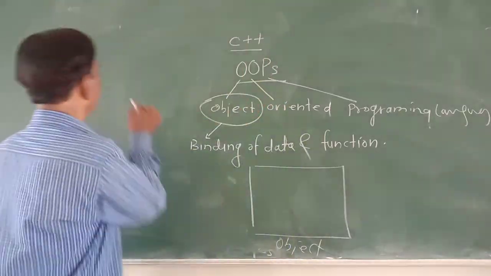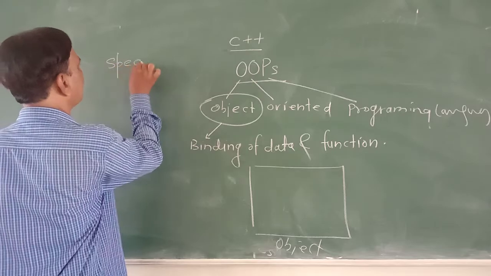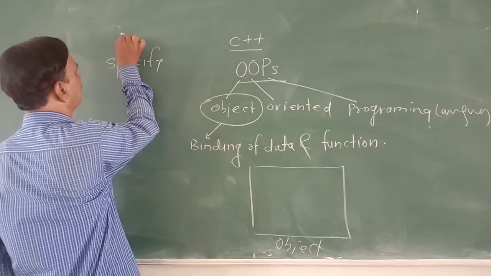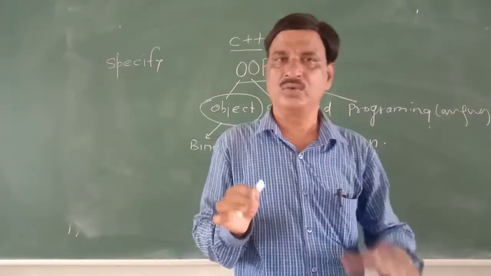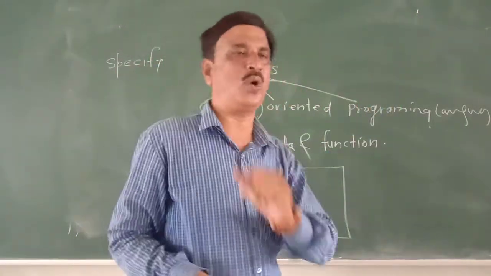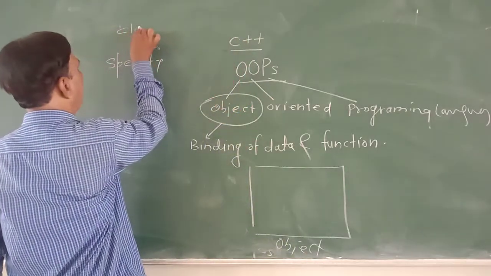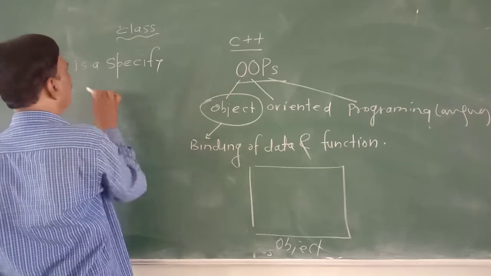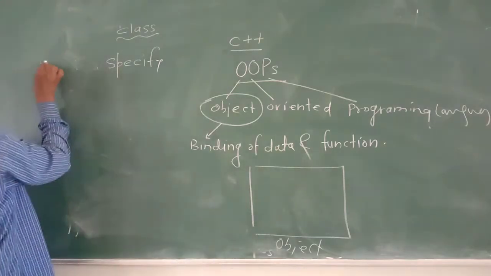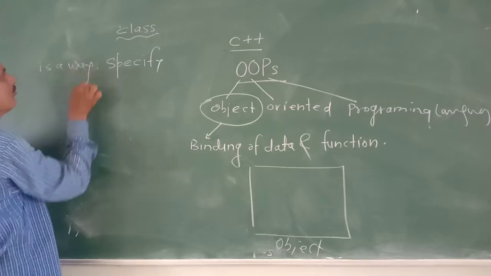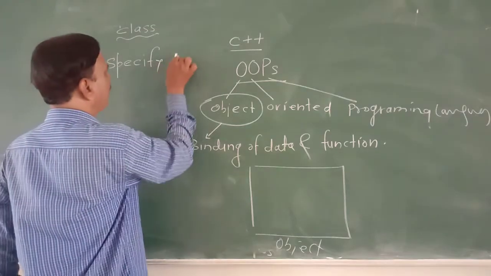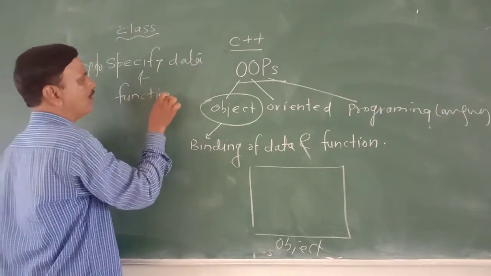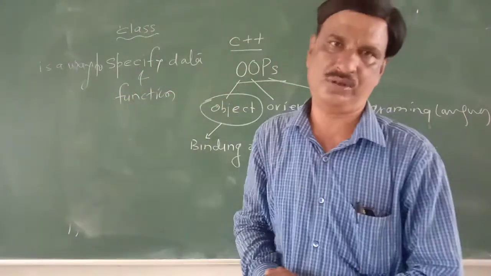To specify, there is a place, and that place is called a class. Class is a way to specify data and functions.